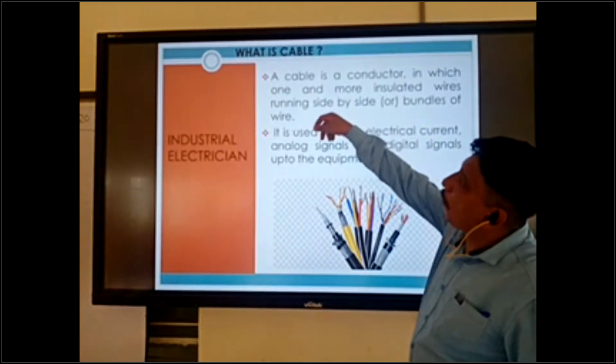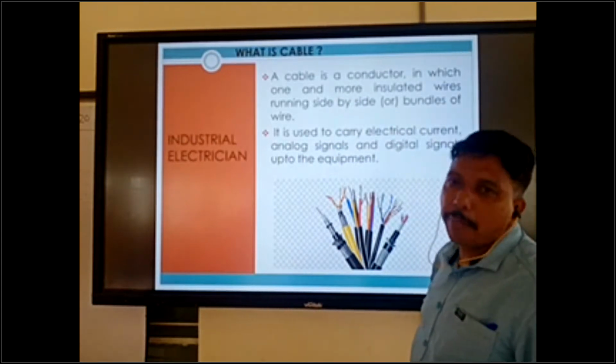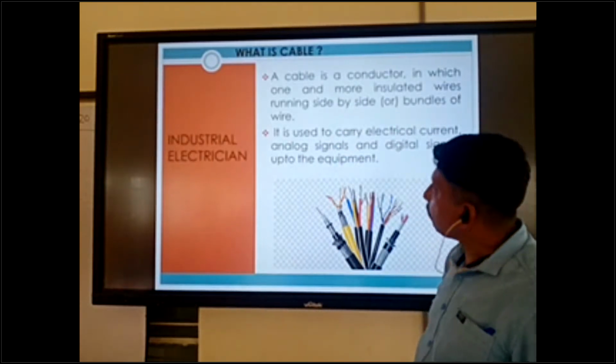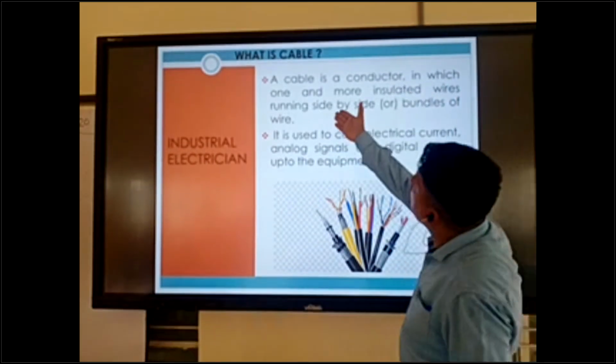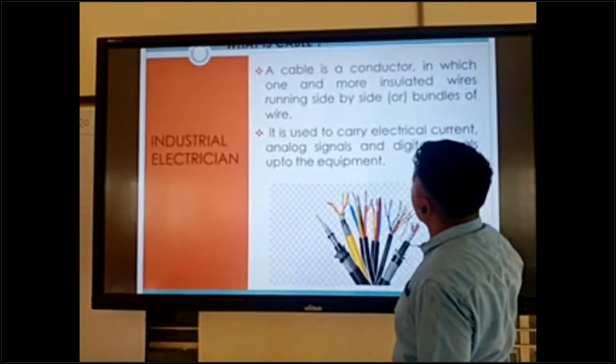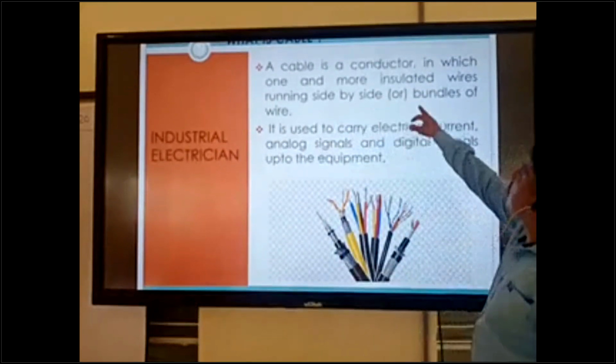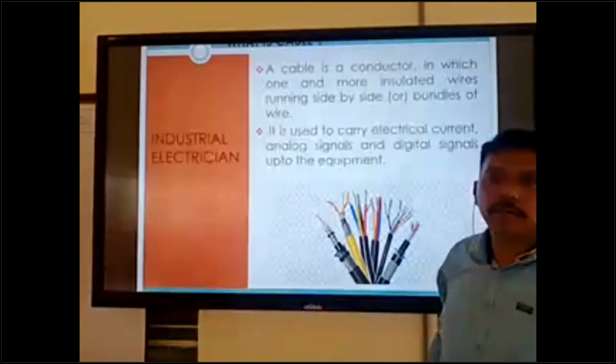Okay, what is the cable? We are talking about the cable. A cable is a conductor in which one or more insulated wires run side by side as bundles of wire.